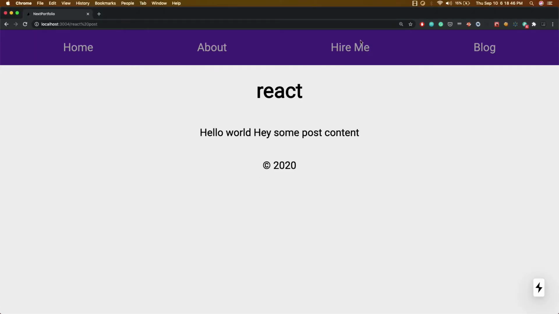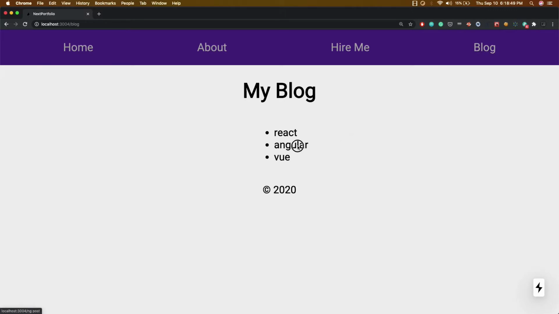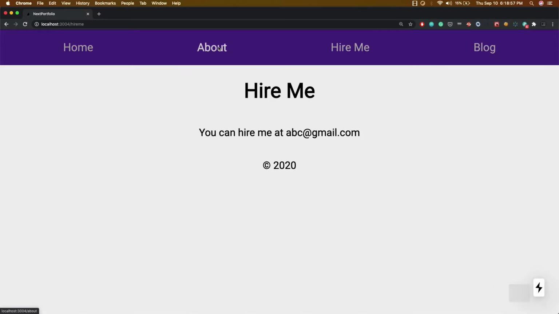So now we can see our application is working fine. Here we can move to these different routes. Okay, now what we will do is whenever we are moving to these different routes, we don't know sometimes what